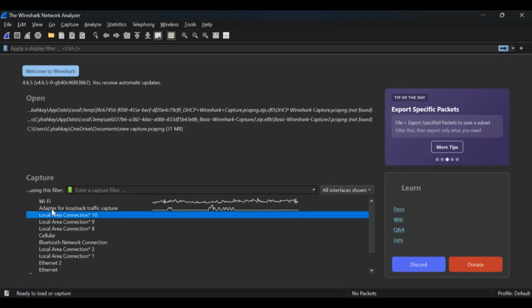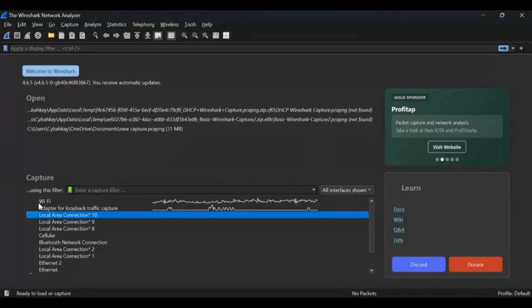If I log into my Kali Linux now, instead of this Wi-Fi, you will see Ethernet 0. Then you see any. That any is used to capture any traffic your system is connected to, either Wi-Fi, Bluetooth, or local area network at the same time. It will capture all the traffic there.